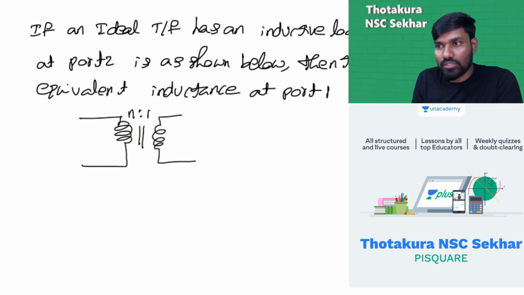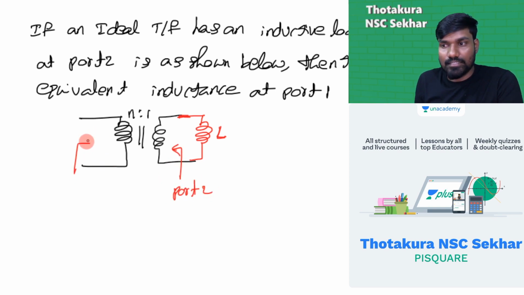Now, on the load side we have a pure inductor, an inductive load. This is the load, L, given in the circuit at the load side. This is what they'll call port 2, with reference to this. And here, this is port 1. Okay. Now the options.